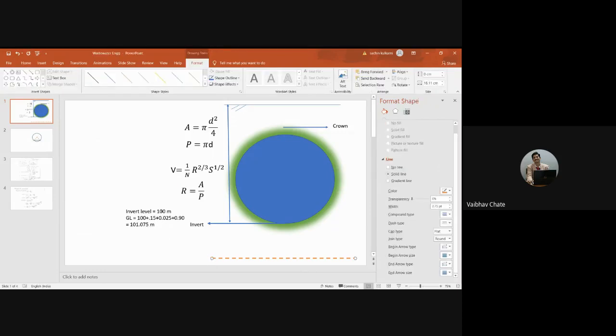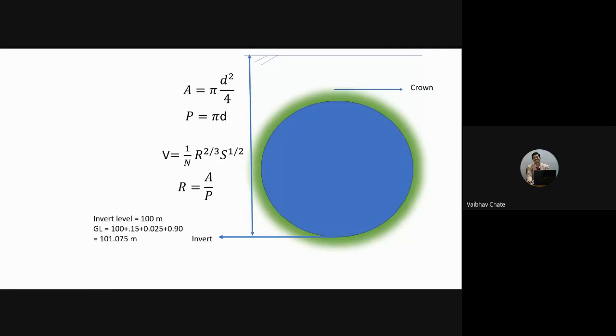That means 100 meter is the invert level. This particular point of the pipe, that is invert of the pipe, is 100 meters above the mean sea level.